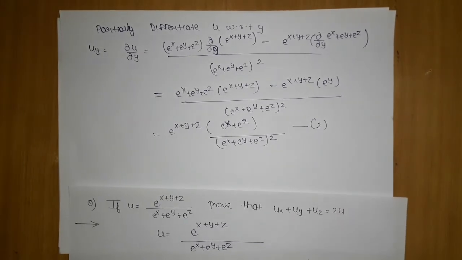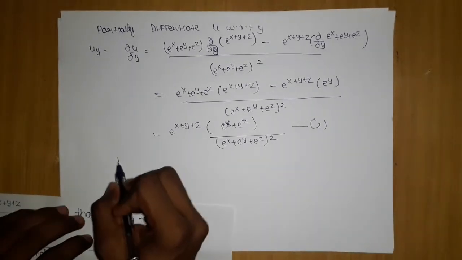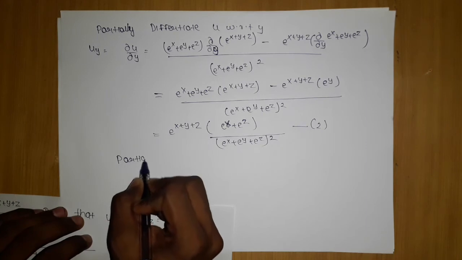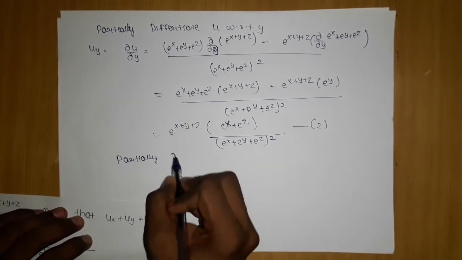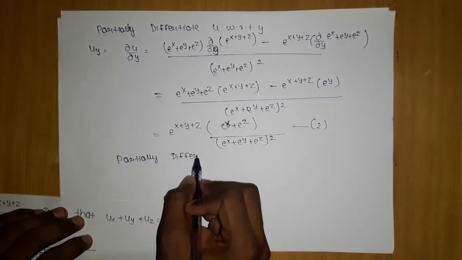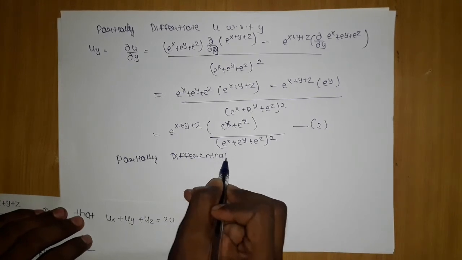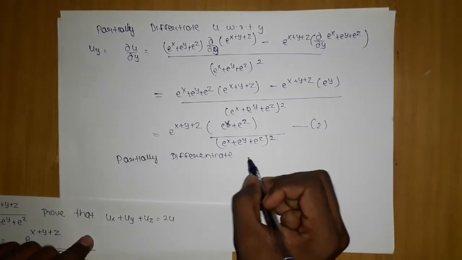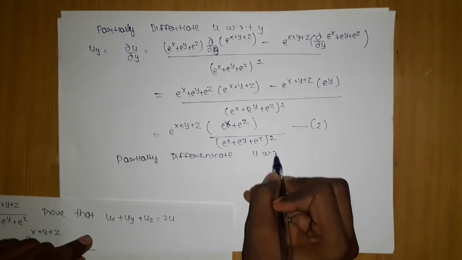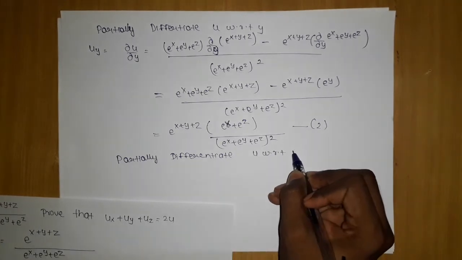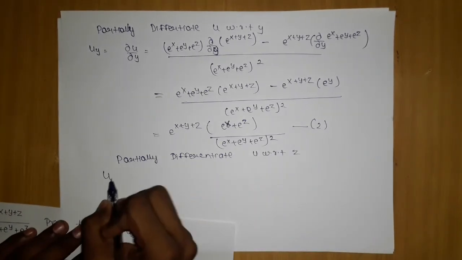Now we want the third thing, which we will get by partially differentiating u with respect to z. You will get u_z.